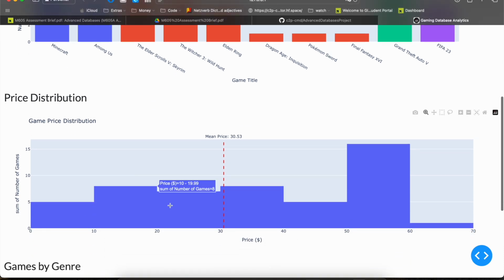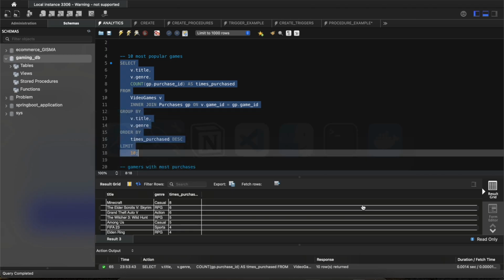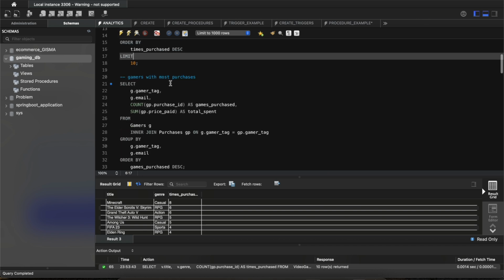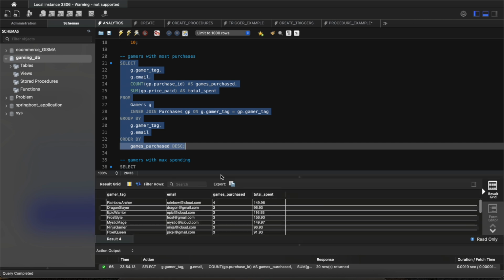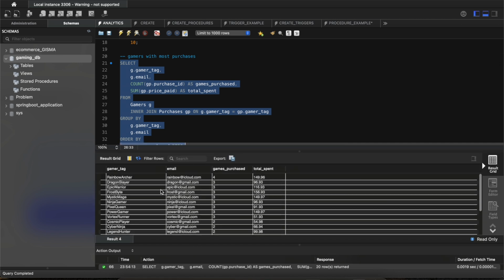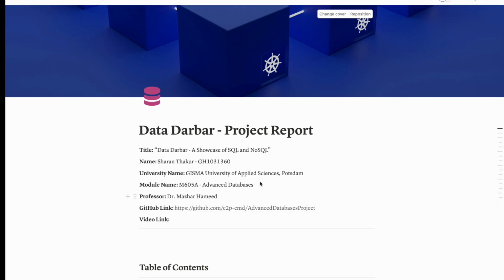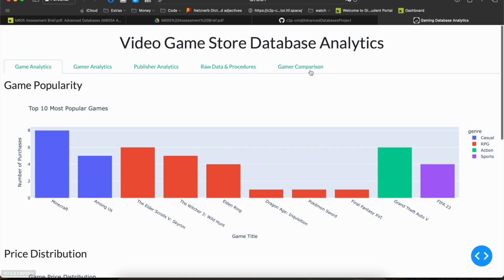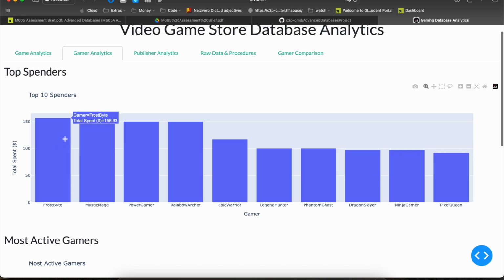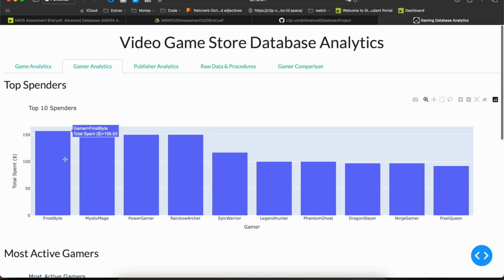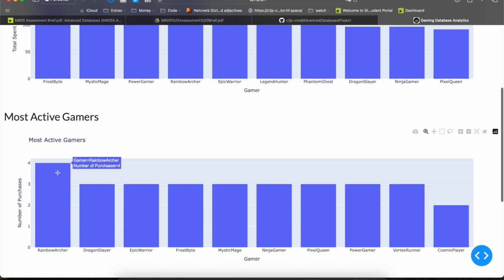Then price distribution of the games. I've added this as a plot here. And then in SQL, we have gamers with most purchases. When I run this, we can see Rainbow Archer, Dragon Slayer, Epic Warrior, how many games they have purchased and the total amount they have spent. Now if I go into Plotly, I can see this gamer analytics, top 10 spenders, Frostbite. Interesting. So top 10 spenders is here, then most active gamers, number of purchases, is here.